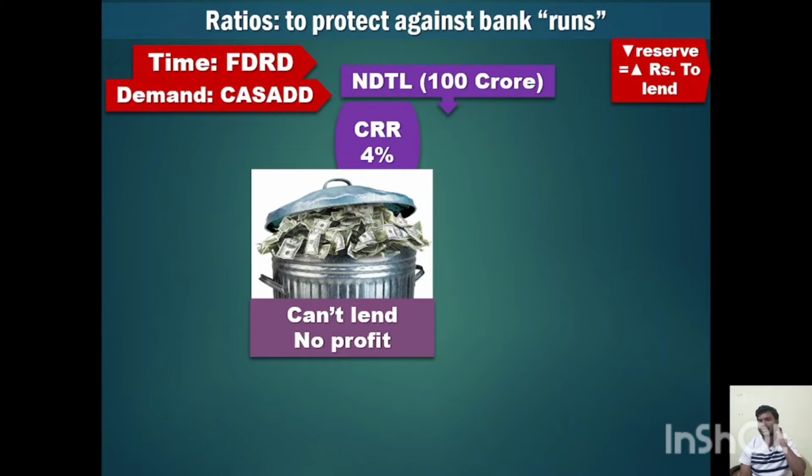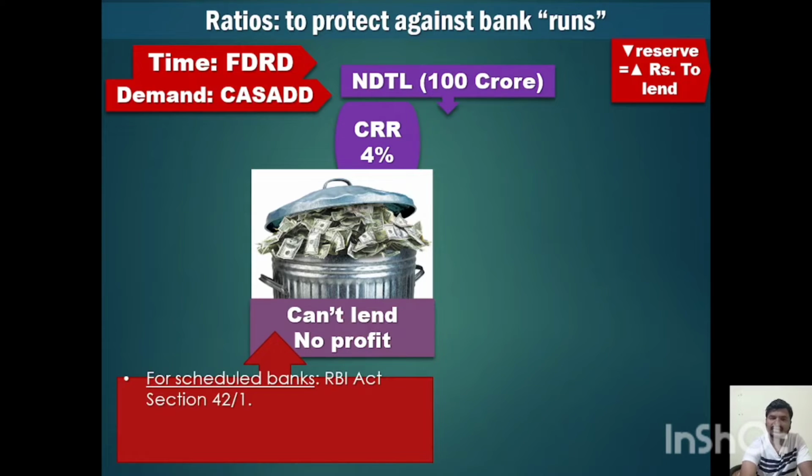Now the bank has to maintain 4% CRR. It means whatever the amount in the NDTL, 4% of that NDTL it should maintain with the RBI. This cash should be maintained as it is. It cannot purchase land, it cannot purchase gold, it cannot purchase government securities. It has to maintain all the cash as it is. That percentage is 4% in this case.